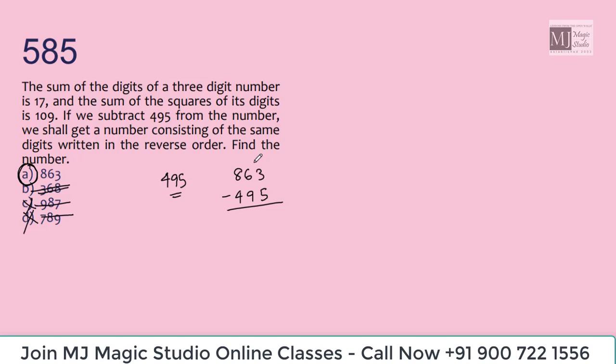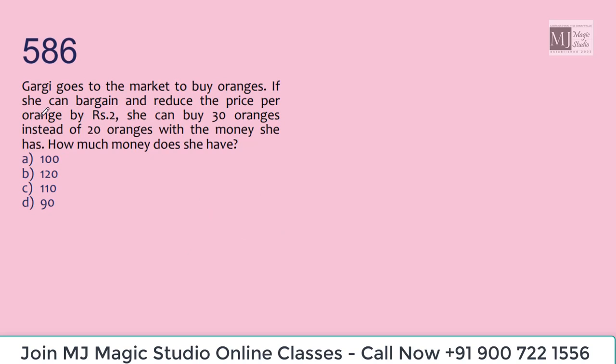863 minus 495. 13 minus 5 is 8. 15 minus 9 is 6. And 7 minus 4 is 3. 863 reverses to 368. Fine.